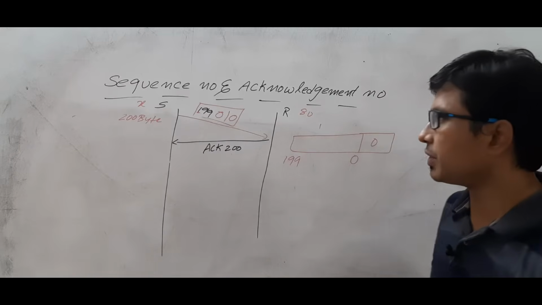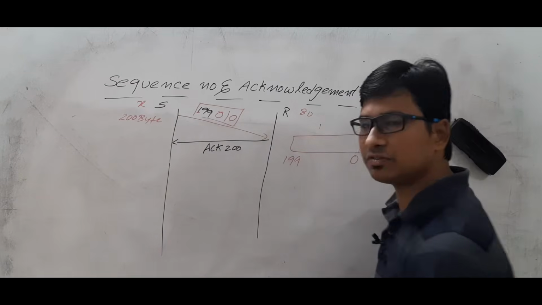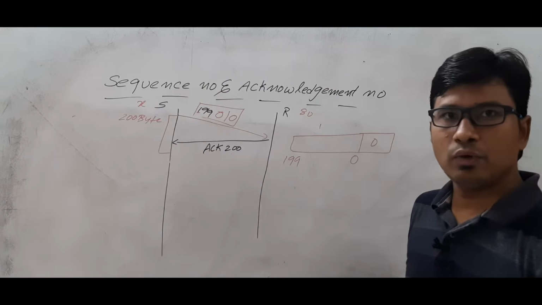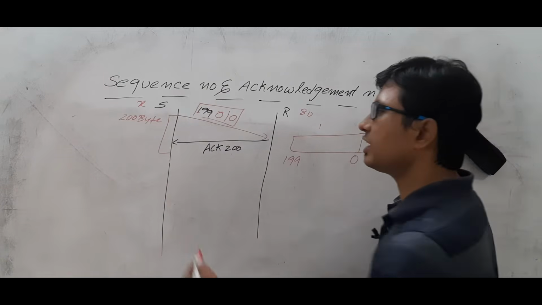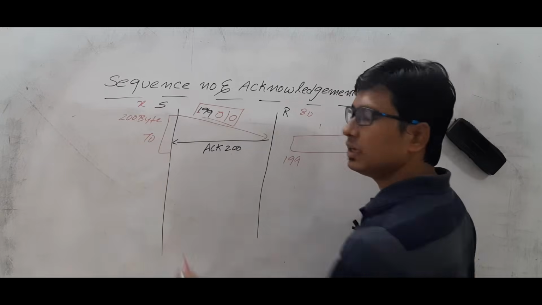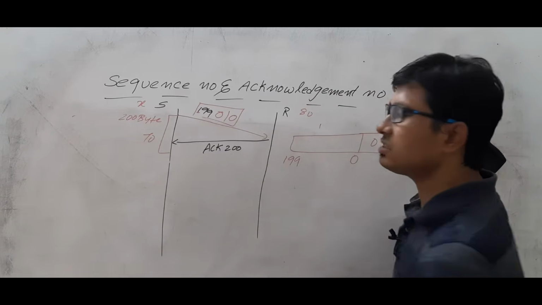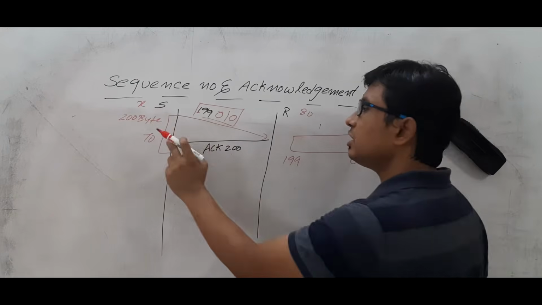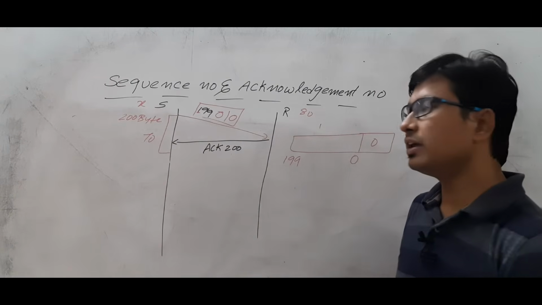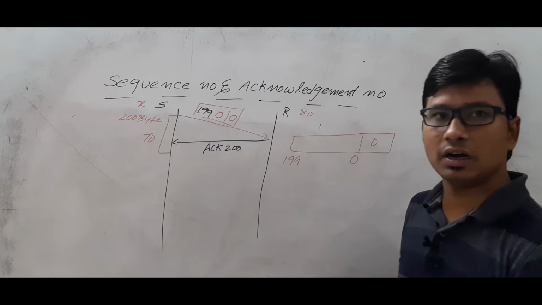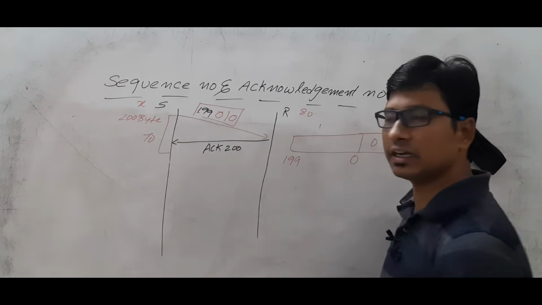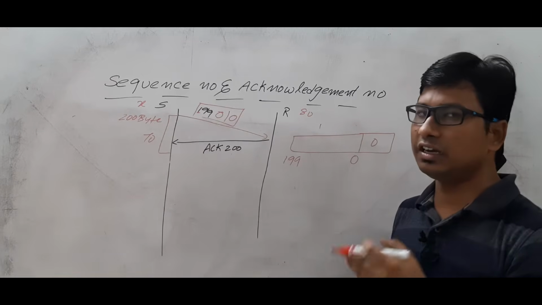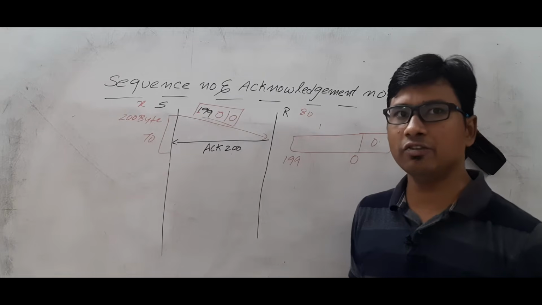So what will happen? Once the source sends this information, it waits for how much time? It waits for a timeout. If the receiver sends the acknowledgement and the sender receives the acknowledgement within the timeout, then okay. If it does not receive the acknowledgement for this packet within the timeout timer, then what will it do? The sender will retransfer the packet. Will you agree with me or not?